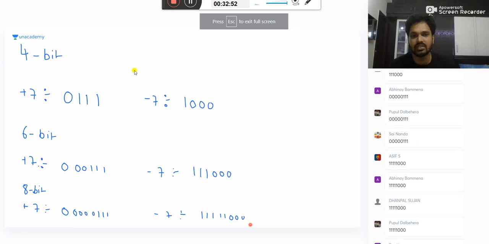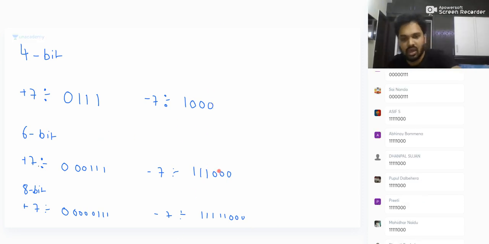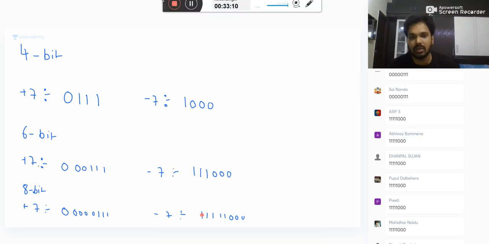In 1's complement representation, negative is the complement of positive. Now you see, extending the range is easy. It is not inserting zeros in between. That may be true in the previous method, but it is not true here. The common logic you can develop is, suppose you extend this 4-bit number to 6 bits, you copy the MSB 2 times. It is called sign extension. Just copy this n number of times.